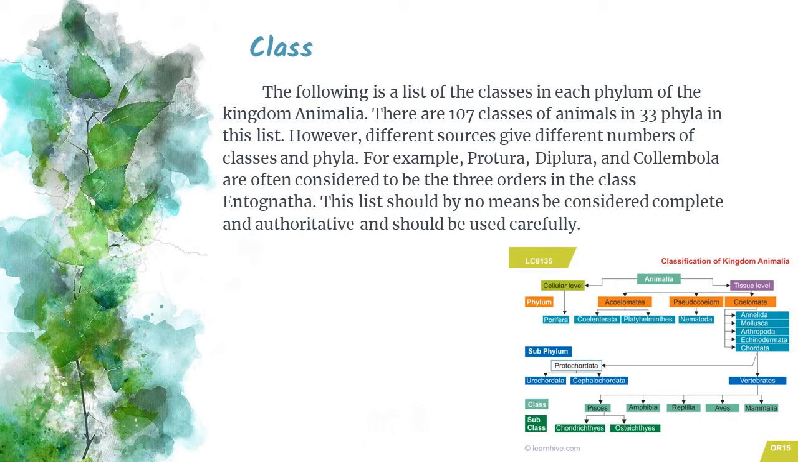The following is a list of the classes in each phylum of the kingdom Animalia. There are 107 classes of animals in 33 phyla in the list. Different sources give different numbers of the classes. For example, Protura, Diptera, and Collembola are often considered to be the three orders in classes. The list should by no means be considered complete and authoritative and should be used carefully.